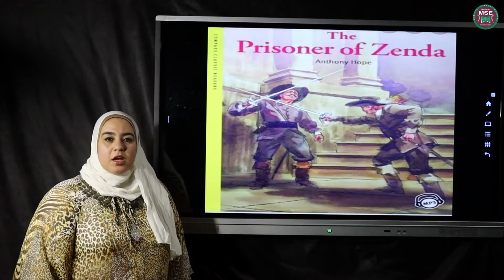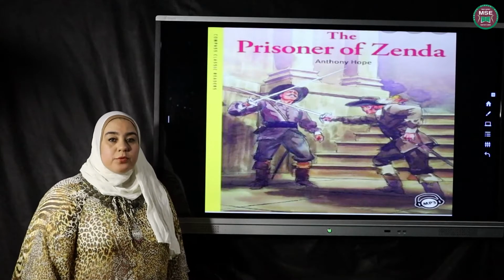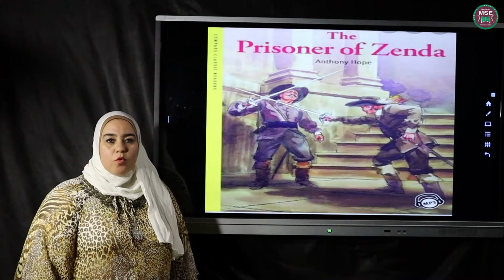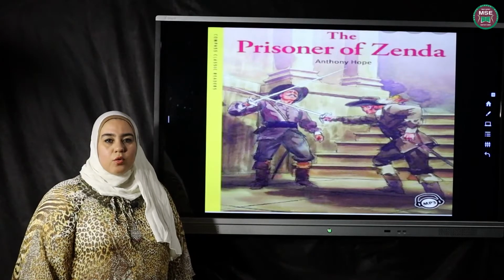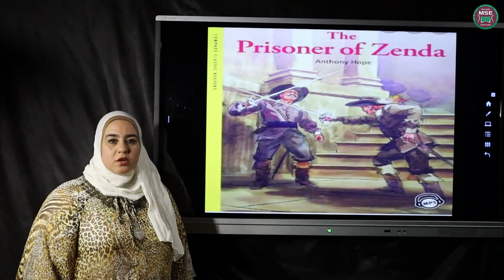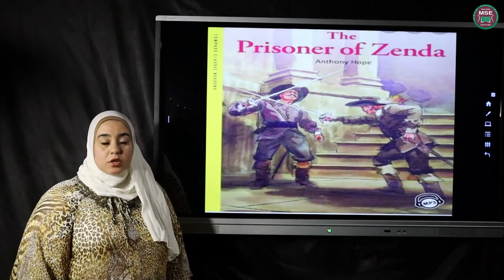Today we are going to begin our novel for this year, which is The Prisoner of Zenda. The word prisoner means a person who has been kept in a room or in a prison. He can't go anywhere. Zenda is the name of a city. We are going to find it, and a lot of events are going to happen in it in our novel.